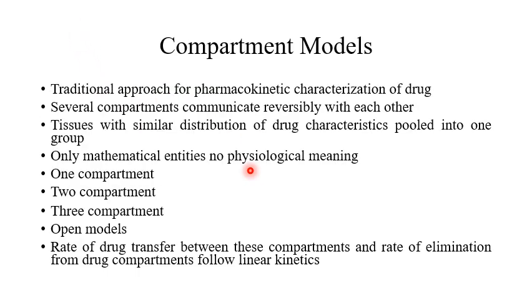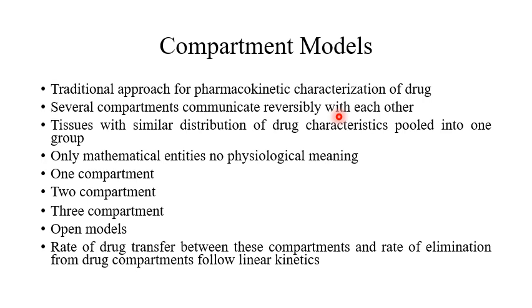Now what are compartment models? It is the traditional and most commonly used approach for the pharmacokinetic characterization of the drugs. In this, the body is considered to be composed of several compartments that communicate reversibly with each other. As we know, there is an infinite number of compartments in the body. For example, we can say that each organ or tissue or body fluid is a compartment.